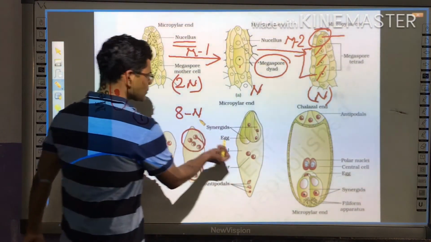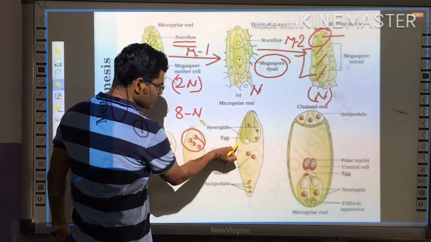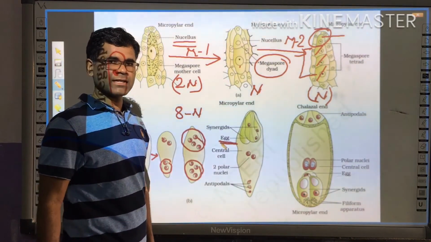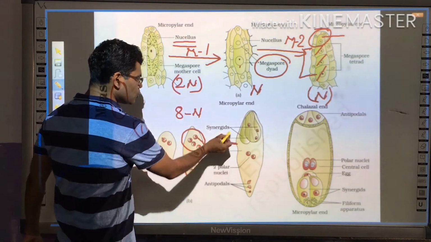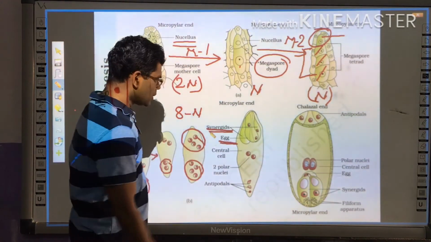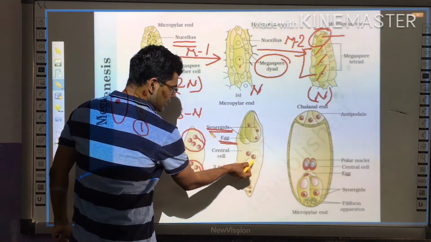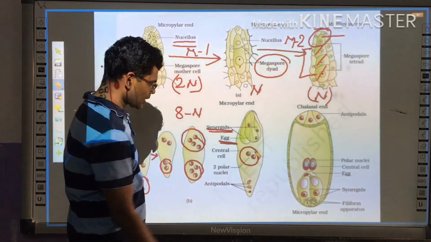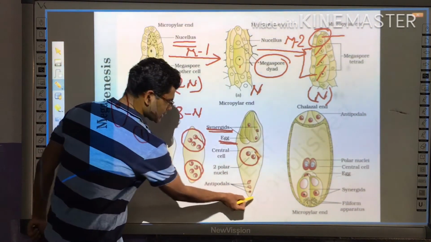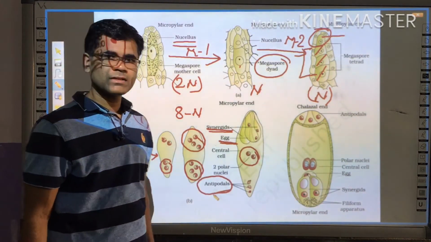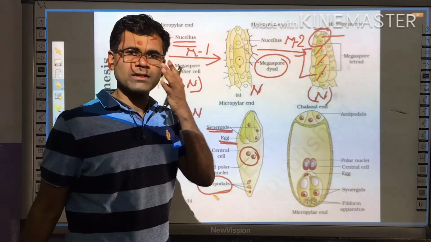Out of that, one nucleus will form the egg, that is the ovule. 2 nuclei will form synergids. 2 nuclei are present at the center, and this is called the central cell, and the rest of the 3 nuclei form the antipodals, migrating to the antipodal end.